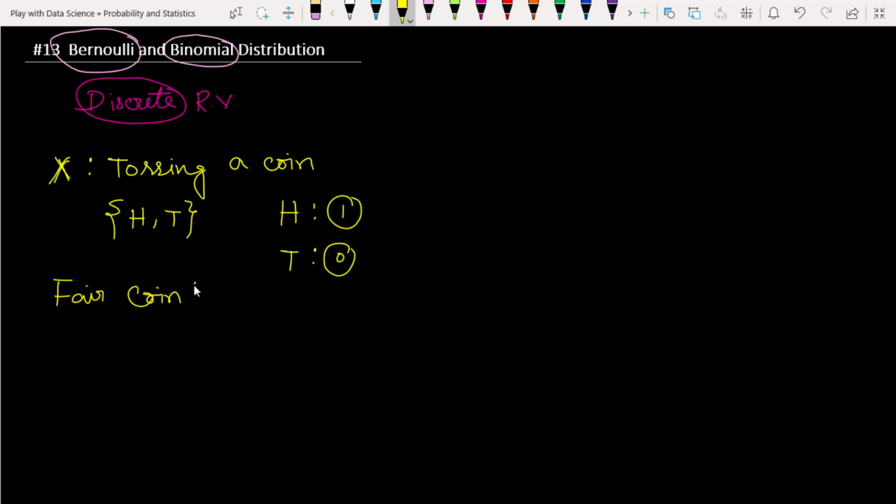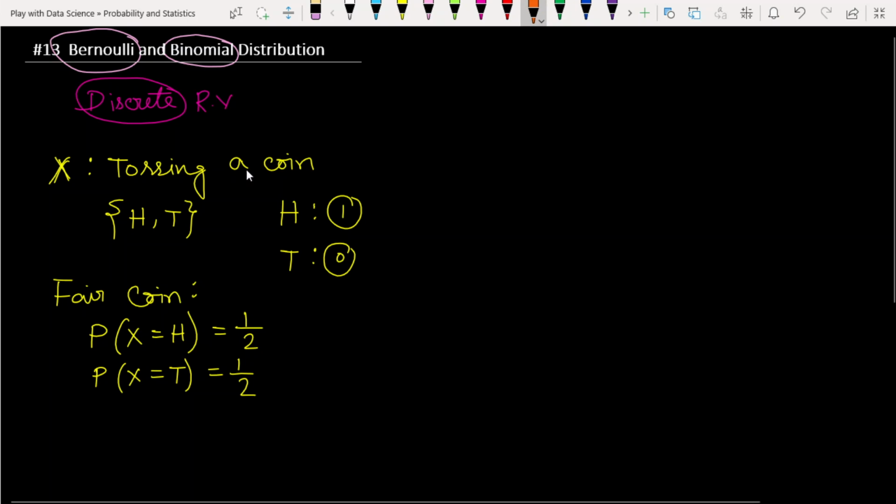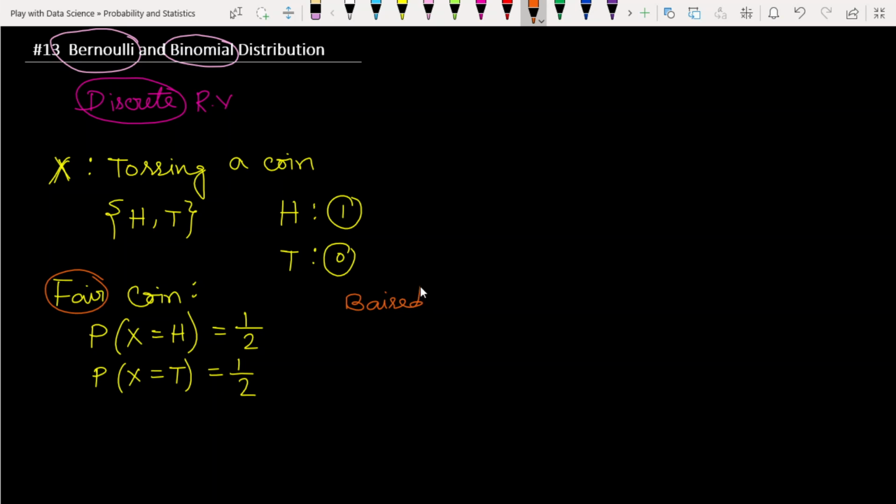If we use a fair coin, then what will be the probability of getting a head? The probability that the random variable x takes the value head is half. Similarly for tail, it will be half. But the question is, if we do not consider a fair coin, suppose we have considered a biased coin, then what will be the probability? In such cases, we cannot say it will be half.